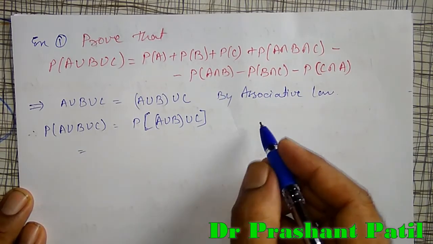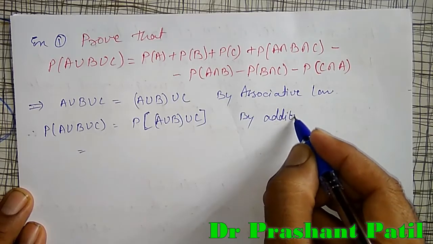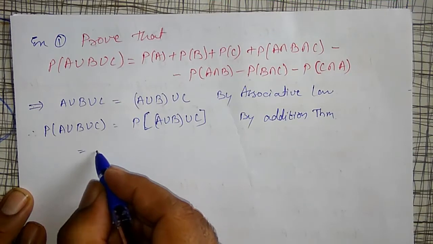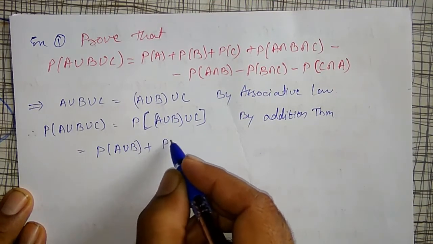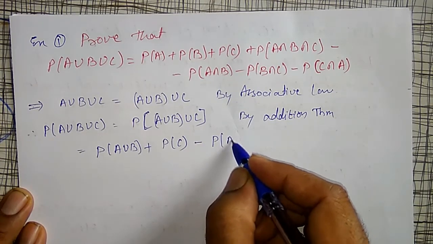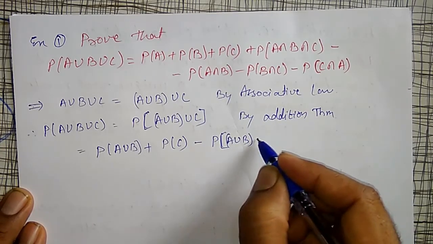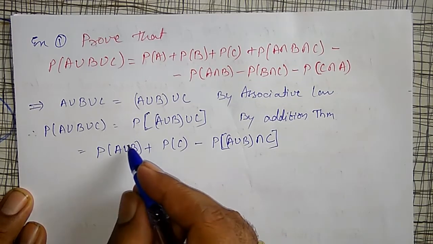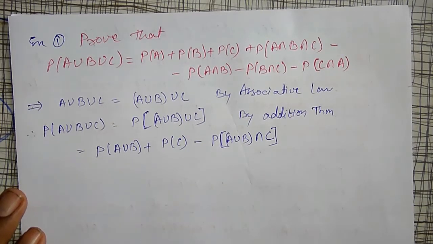Therefore, by addition rule, or addition theorem, what happens? Probability of A union B plus probability of C minus probability of A union B intersection C. Correct? This is treated as A, this is treated as B, minus probability of A intersection B. This is by addition theorem.